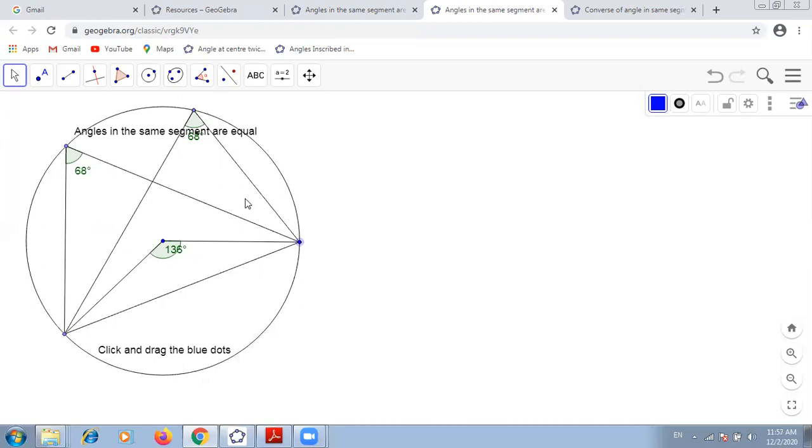So till now we learned three theorems. The center angle is double the circumference angle. Then our second theorem, angle in a semicircle is always a right angle. And today we learned angles in the same segment or on the same arc are always equal. Now we have to solve problems related to these theorems. For today's lecture, you have to remember angles in the same segment are always equal.